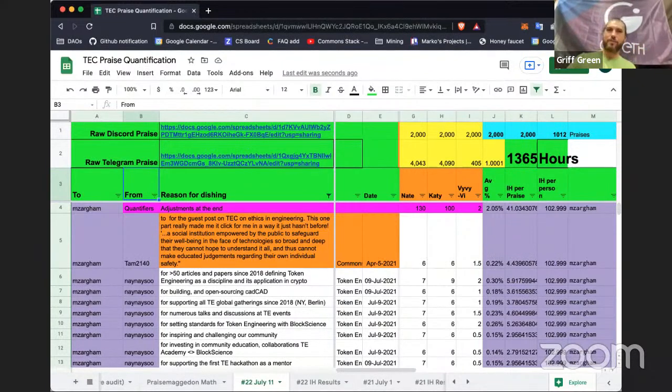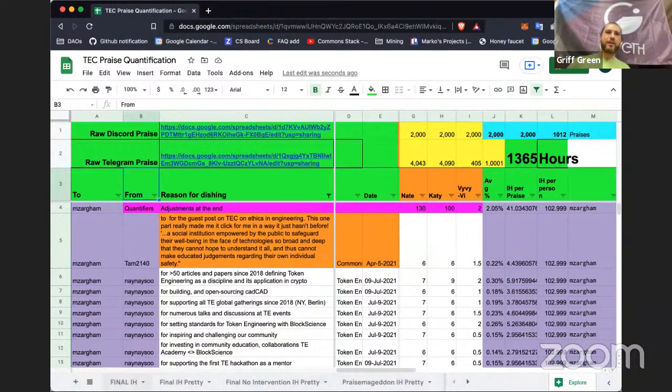And that's what I'm going to spend most of my time talking about: how did we get from a point where every praise was quantified every 2 weeks and assigned a certain number of impact hours, to the final actual thing that goes on chain that everyone will get in their wallet, and will mint TEC hatch tokens for everyone.